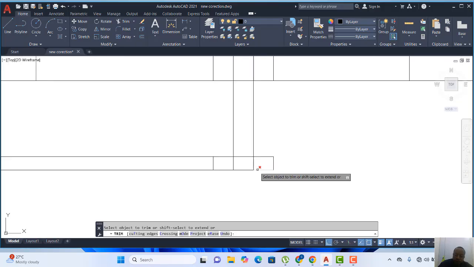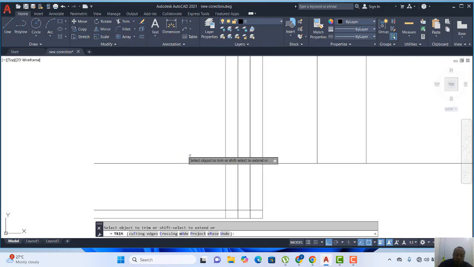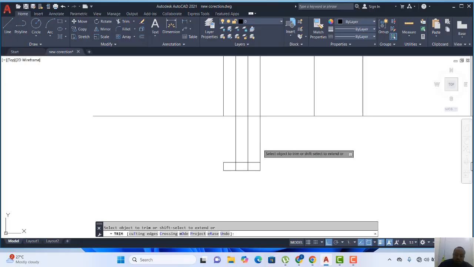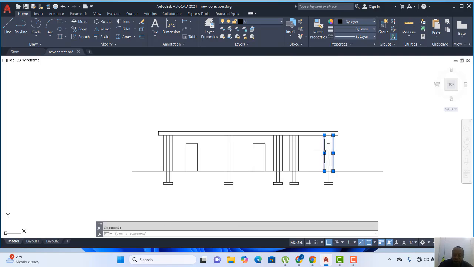I remove this, I remove this, I remove this, I remove this, and then I remove this. Okay, so that is fine. So I can click on all these double lines, and then I'll remove them. So I've removed the line. All right, so you see we have our foundation.